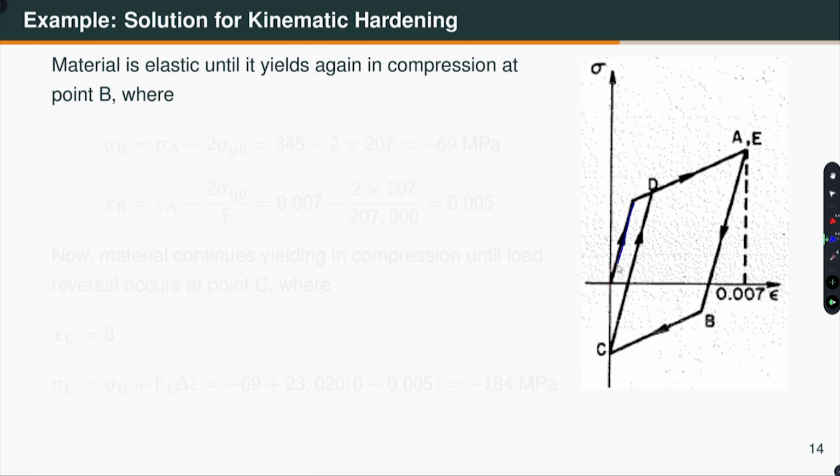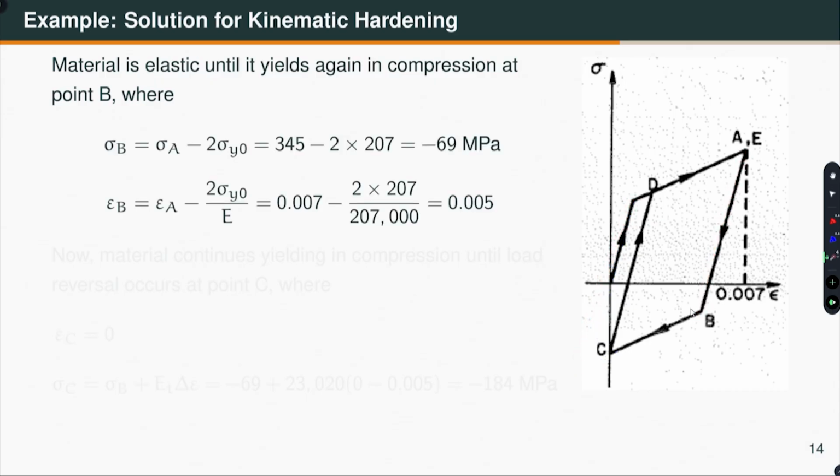If I draw the virgin material stress-strain response, which is up to this, that means this length is equal to that length. So, from there I can calculate sigma B. Sigma B is my sigma A, the stress here, minus 2 times the yield strength. So, that gives me minus 69 MPa. So, the stress here is minus 69 MPa.